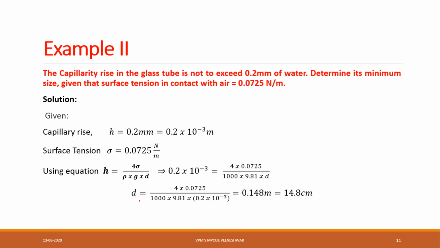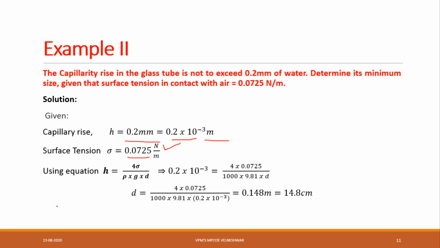The capillarity rise in the glass tube is not to exceed 0.2 mm of water. Here he has given the rise, that is height. Determine its minimum size given that surface tension of water is equal to 0.0725 Newton per meter. So height and sigma are given, and we have to find the remaining. Capillary rise h is equal to 0.2 mm, that is 0.2 into 10 to the power minus 3 meter, mm to meter. Surface tension sigma is equal to 0.0725 Newton per meter.